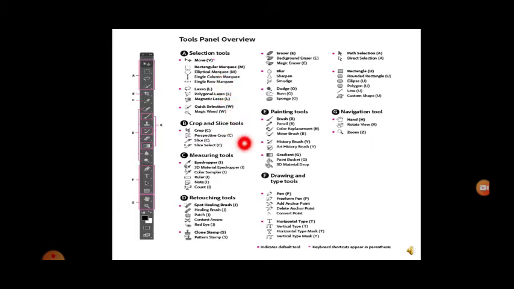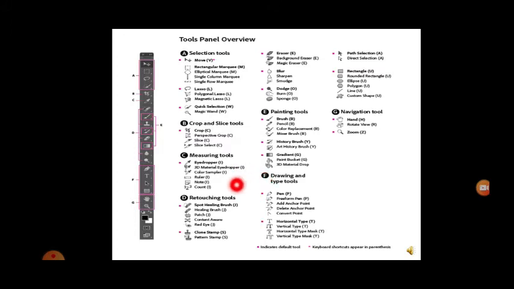Next is crop and slice tools. Yes, we need to crop the images, correct? Sometimes the images won't be nice. We want only our face to come. So what we do, we crop all the other things that are there next to us. So it's a very important tool. So crop tool, then slice tool, then measuring tools, eyedropper, 3D. If the image needs to come in 3D, then we have to measure, so we know where we can put the 3D image.